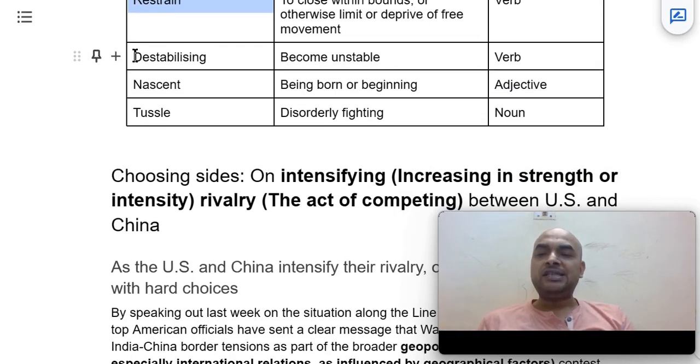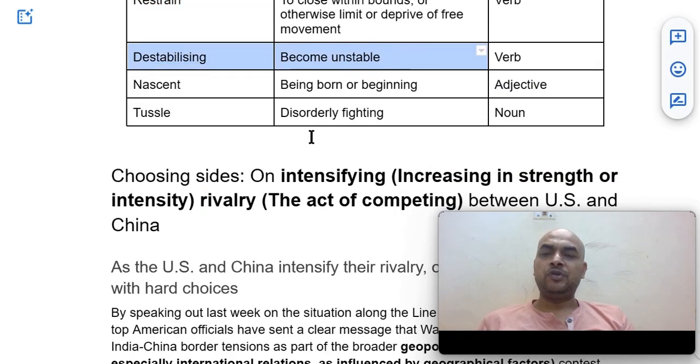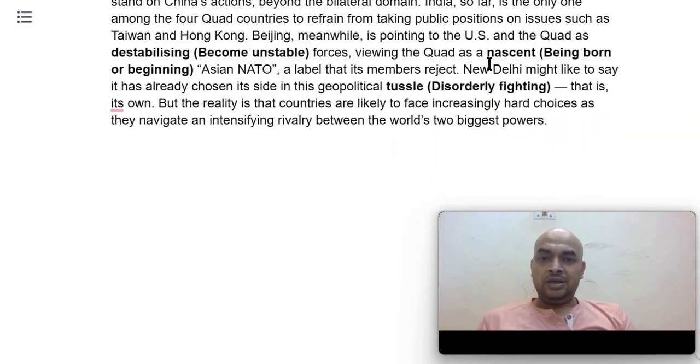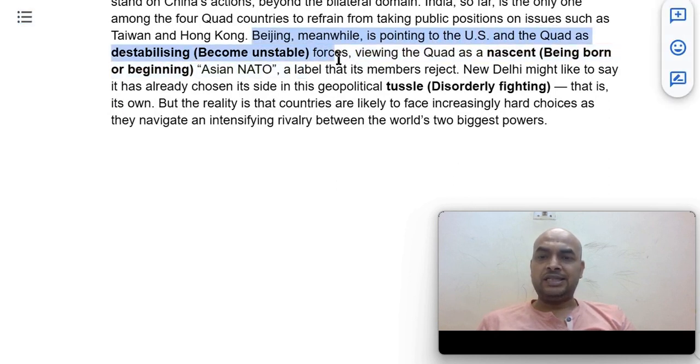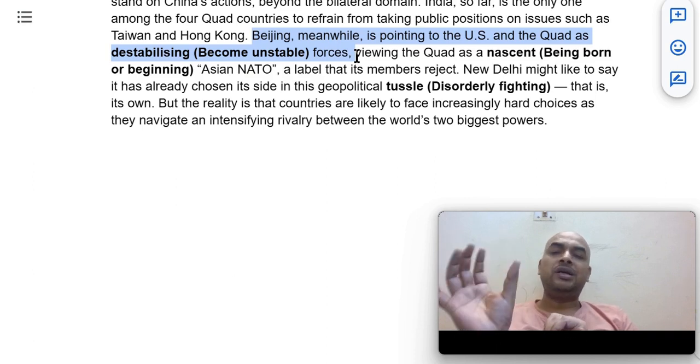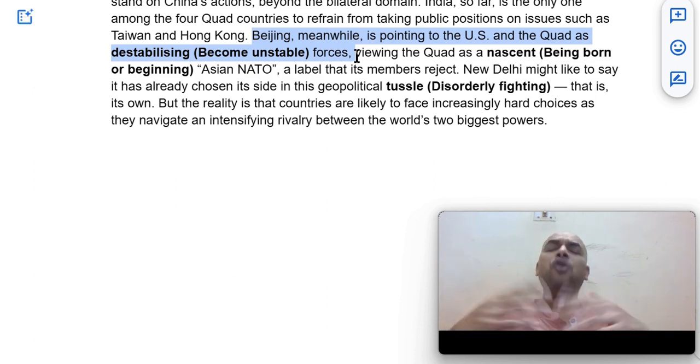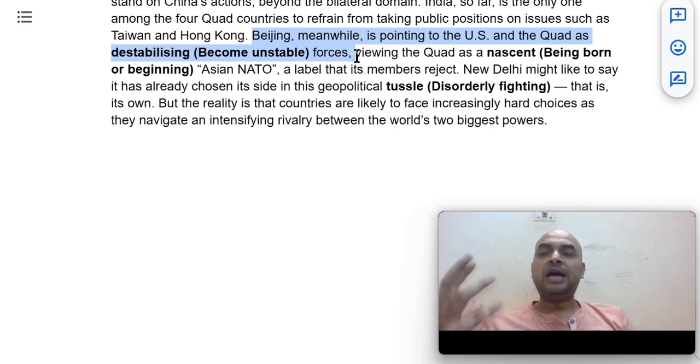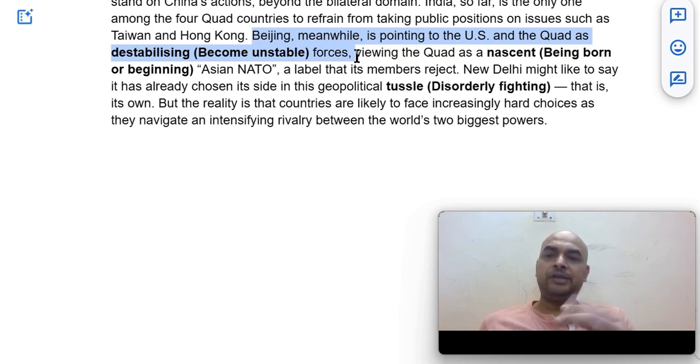Next word is destabilizing. Destabilizing means become unstable. Used as a verb. So it says that Beijing is pointing to the US and the Quad as destabilizing forces. Means China is marking the US and Quad as those forces which are not stable, which have become unstable, which doesn't have a stability.